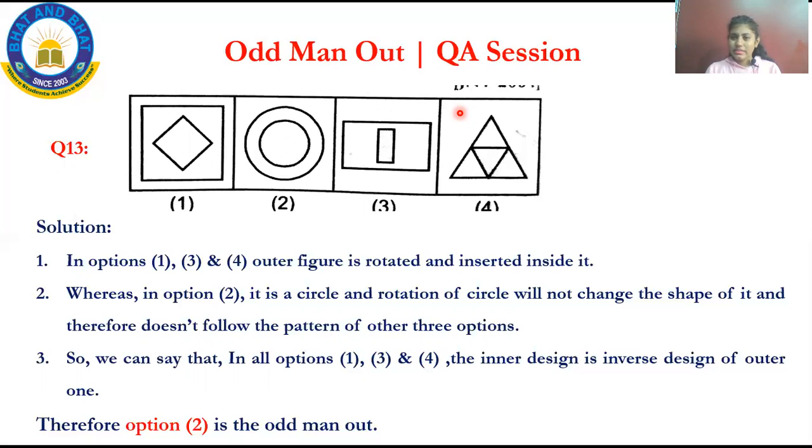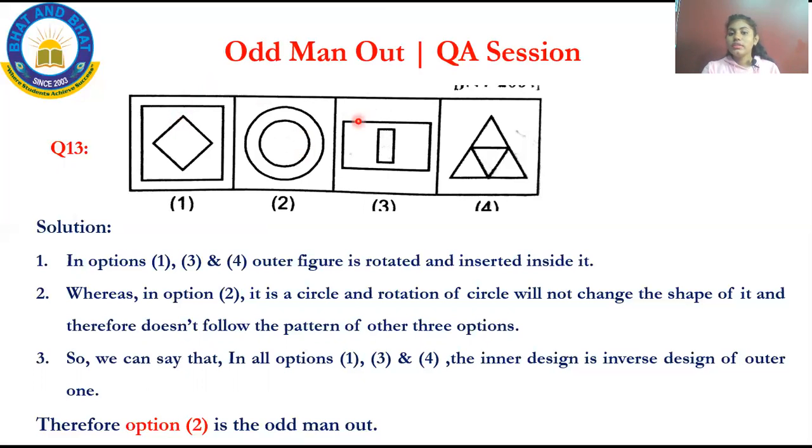This is a little tricky. I'll explain it once. See, look at the diagram. One is a rectangle, square and circle, and then triangle and others are there. Now come to option 1. See, there are two figures. We'll call this one the outer figure and this the inner figure.